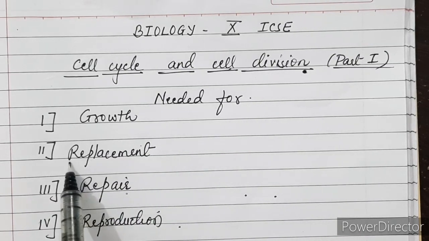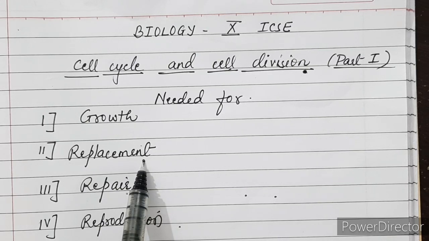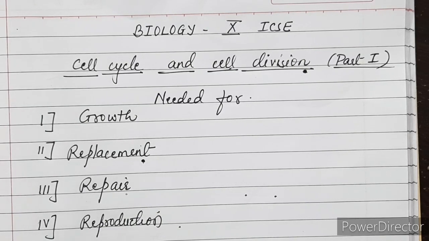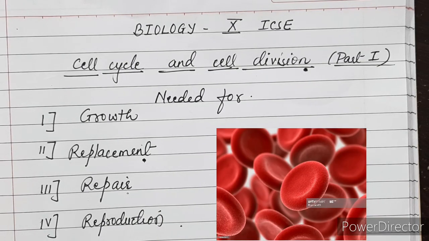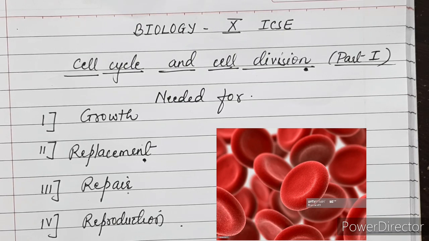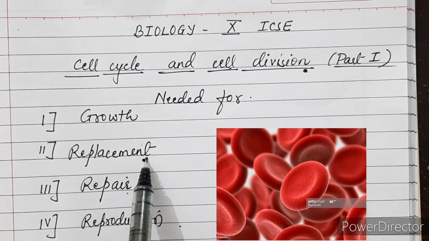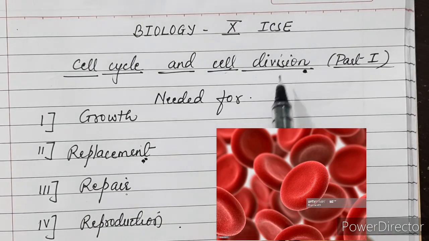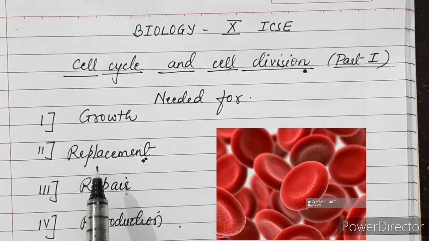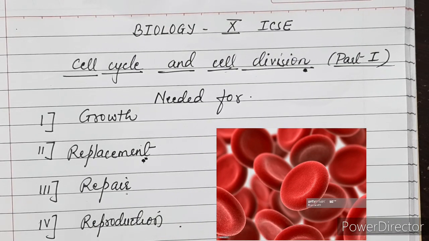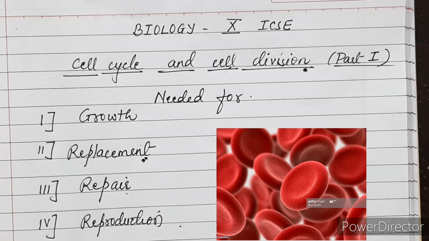The replacement of what? The old worn out cells. For example, the life of RBCs, human RBCs, is just 120 days, but after 120 days they are needed to be replaced. So they are actually undergoing cell division before they are dying, and therefore cell division is for the replacement of old worn out cells.